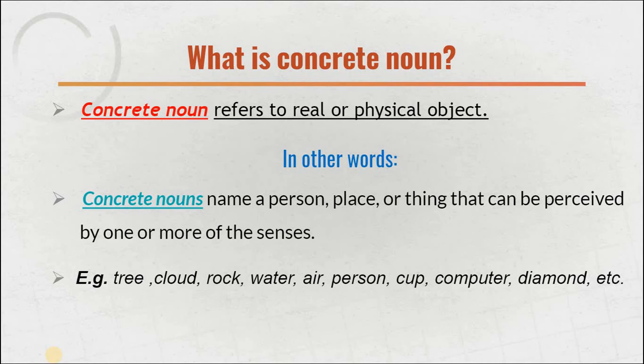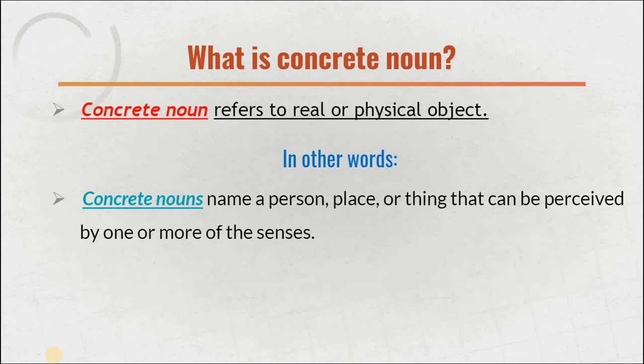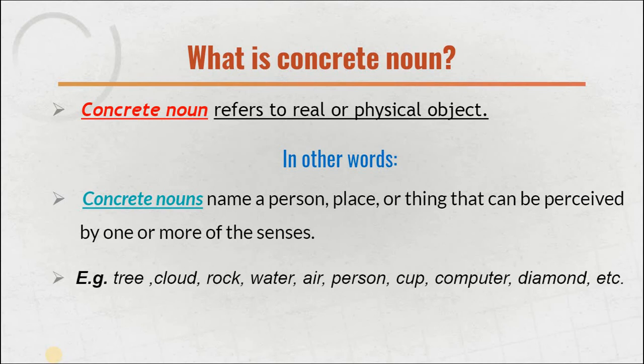So all the things which have a physical body, which are physical objects, which can occupy space, for example, the tree, the cloud, the rock, water, air, person, cup, computer, diamond. All these things which are pronounced before you.